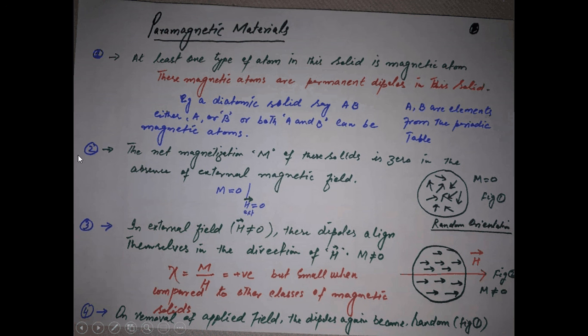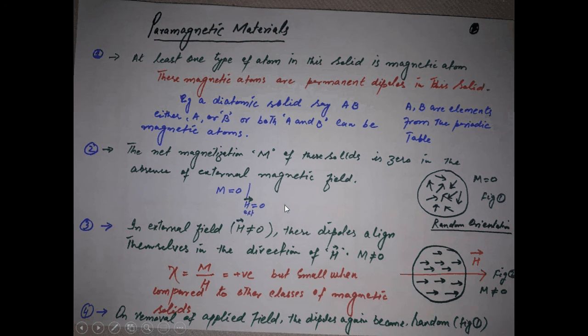The second thing about the paramagnetic solids is that the net magnetization M of these solids is 0 in the absence of the external magnetic field. Why is it so? Even though there are magnetic atoms, A is a magnetic atom or B is a magnetic atom, or both of them are, then why is the total magnetic moment 0 when there is no external magnetic field?